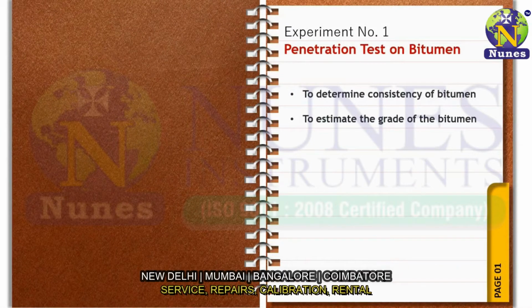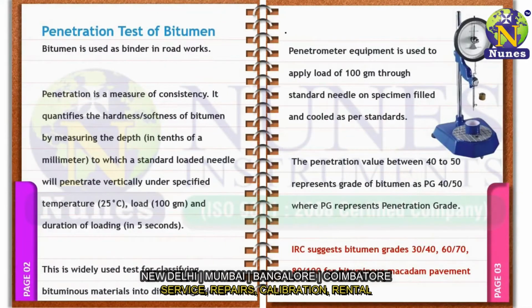The aim of this experiment is to determine the consistency of bitumen as well as to estimate the grade of bitumen. Bitumen is used as a binder in road construction work, and penetration is the measure of consistency of bitumen.